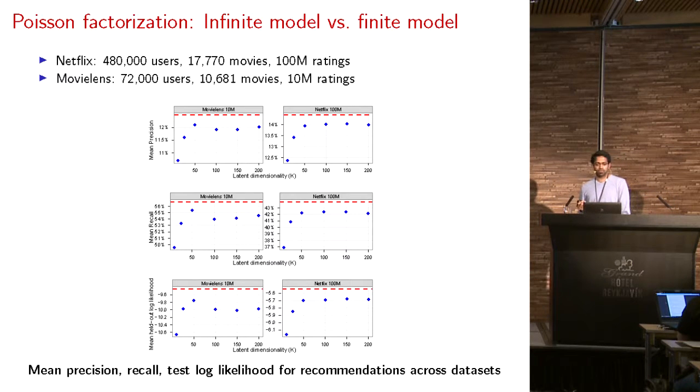But there is this question of why is there a gap between the infinite model and the finite model? I mean, you'd expect at some point it does just touch the performance of the finite model. We believe this is due to a difference in the prior on these 2 models. In the case of the infinite model, we do have a size-biased sample of the user weights, which we do not have with the finite model.